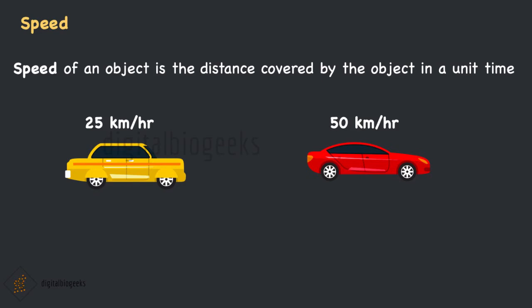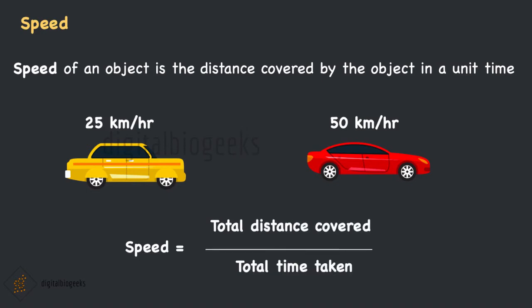We usually consider the total distance covered by a vehicle in 1 hour. We do not consider whether the vehicle is moving at a constant speed throughout the journey. We are taking the average speed of the vehicle. Thus, speed is equal to total distance covered divided by total time taken. If we know the total distance covered by the vehicle and the time taken to cover that particular distance, we can find the speed at which the vehicle has travelled during that time.